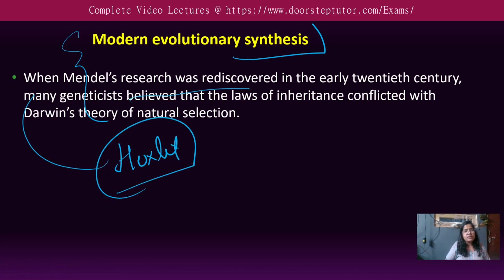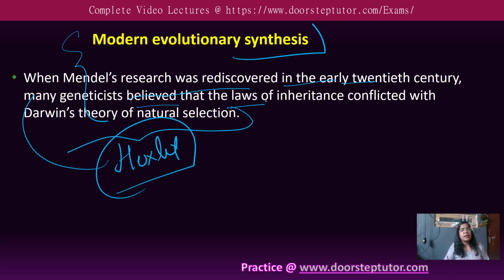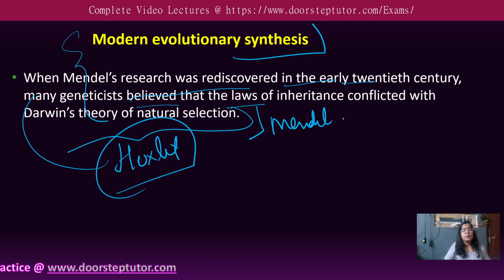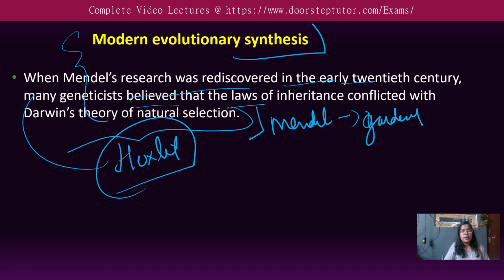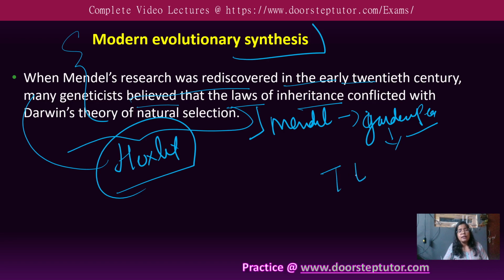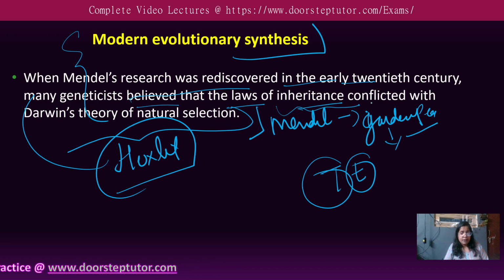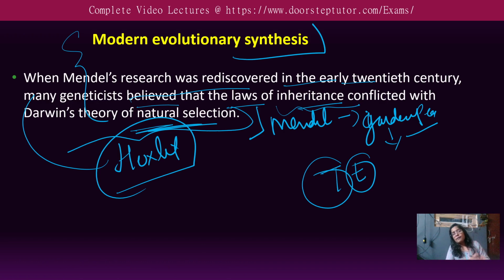When Mendel's research was rediscovered in the early 20th century, many geneticists believed that the law of inheritance conflicted with the theory of natural selection. So there were different theories. Mendel's concept was based on the crossing of Pisum sativum, the garden pea. The law of inheritance, the characters or traits passing from generation to generation based on tall and small, conflicted with natural selection, because natural selection theory is all about the survival of the fittest.